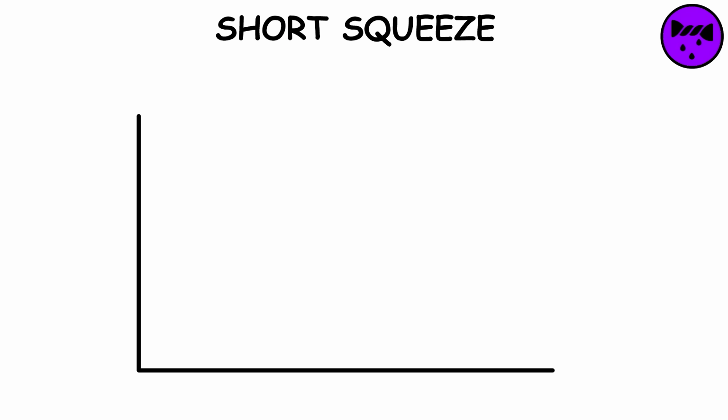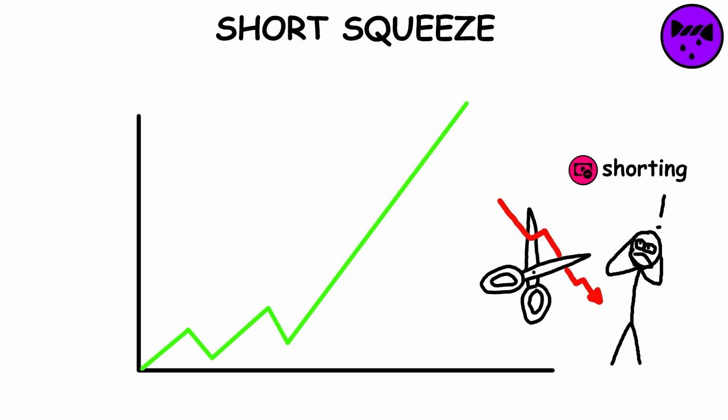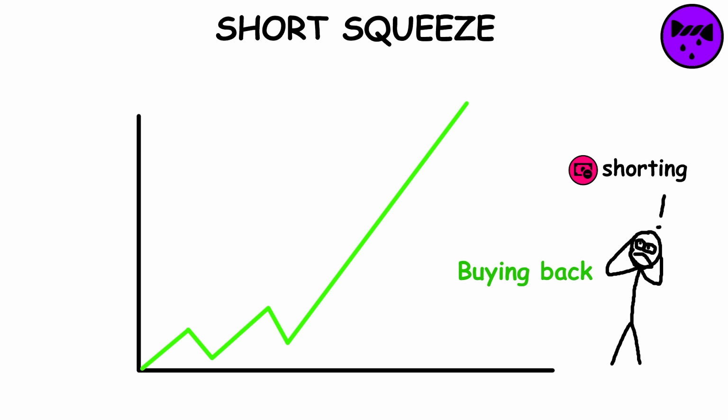When the stock's price unexpectedly increases drastically over a short period of time, the investors who were shorting are forced to cut losses by exiting their positions, which means buying back the stocks to re-give them to the lender. This makes those investors lose money, and it makes the stock's price increase even more since all of the short investors have to buy it.